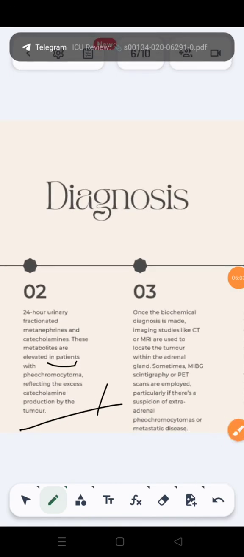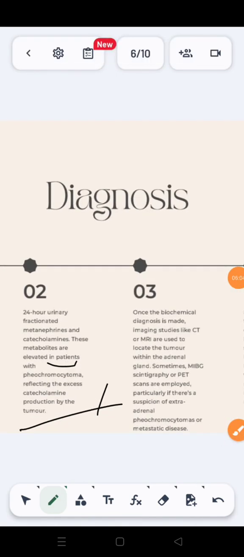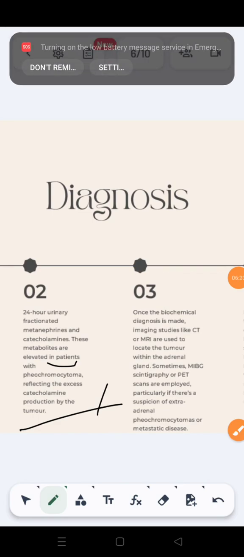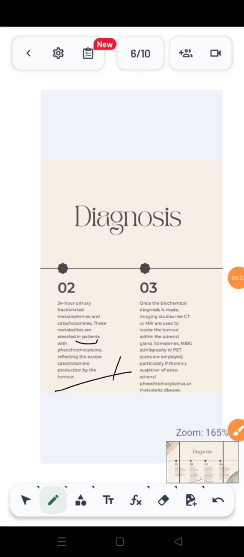Once the biochemical diagnosis is made, imaging studies like CT or MRI are used to locate the tumor within the adrenal gland. Sometimes MIBG scintigraphy or PET scans are employed, particularly if there is a suspicion of extra-adrenal pheochromocytomas or metastatic disease.